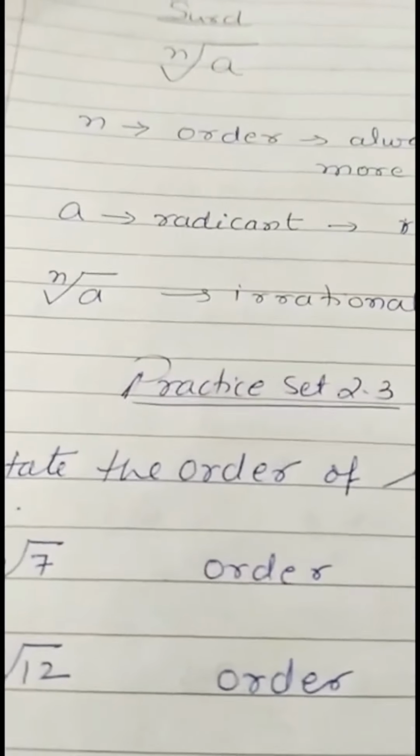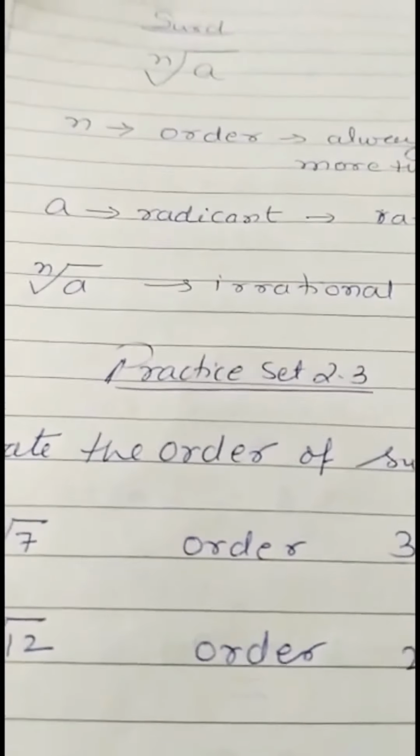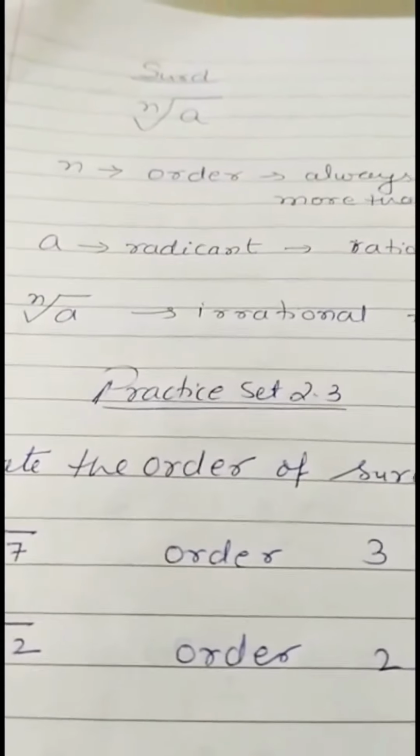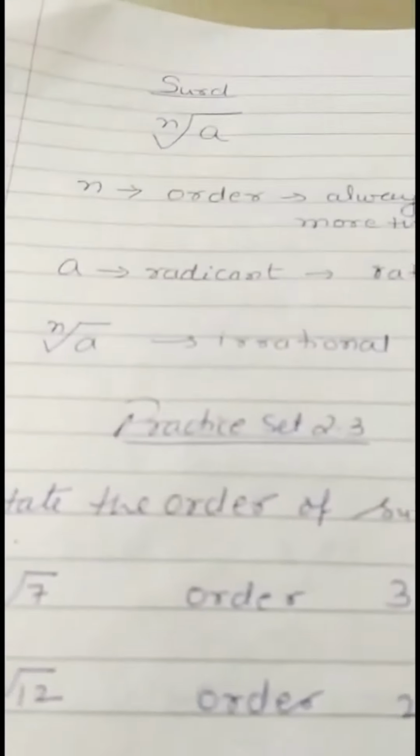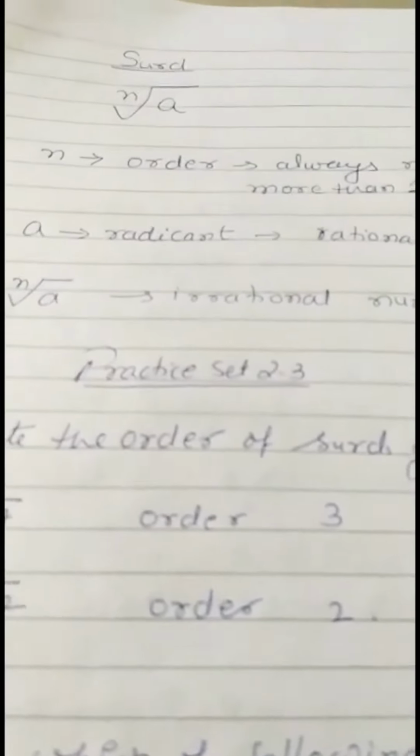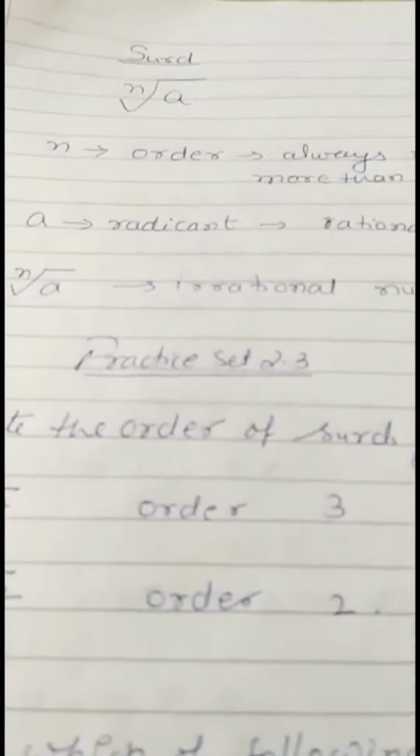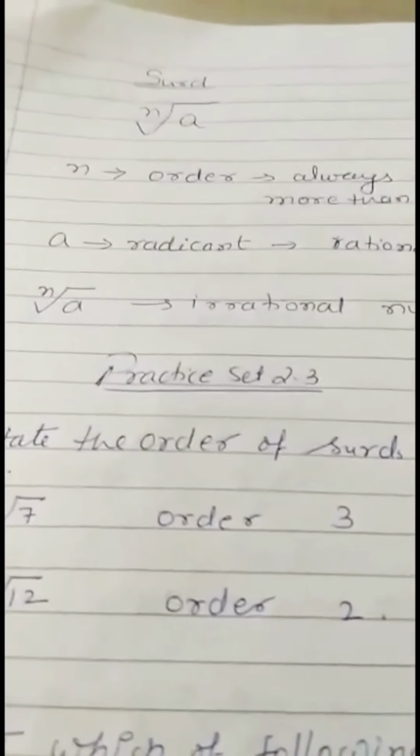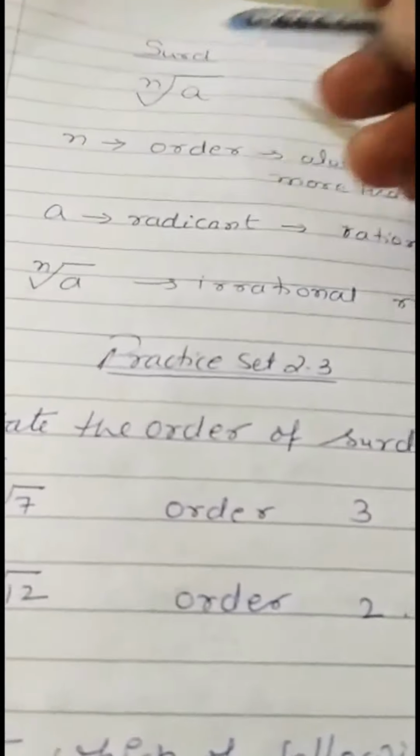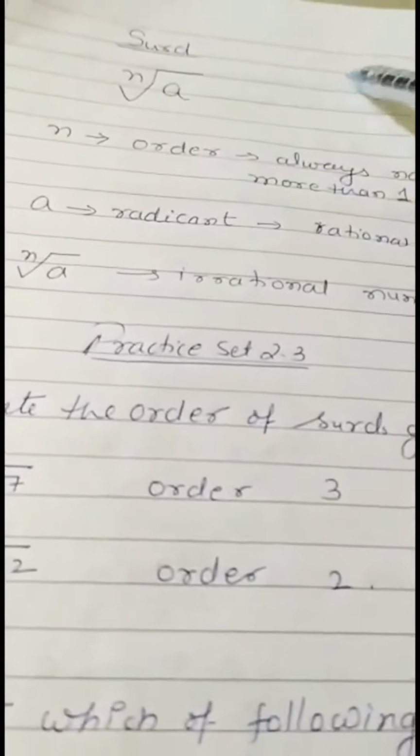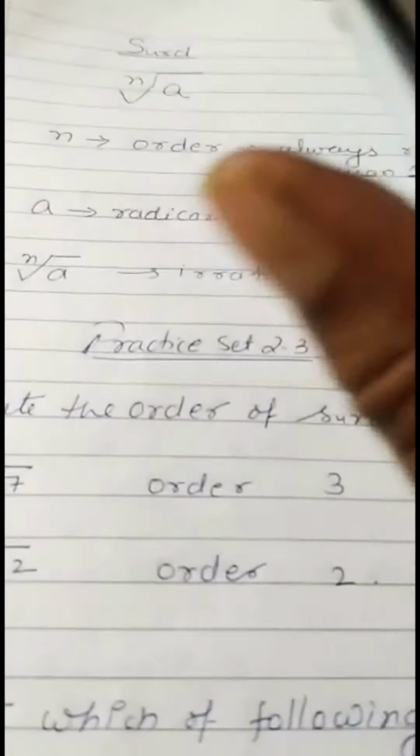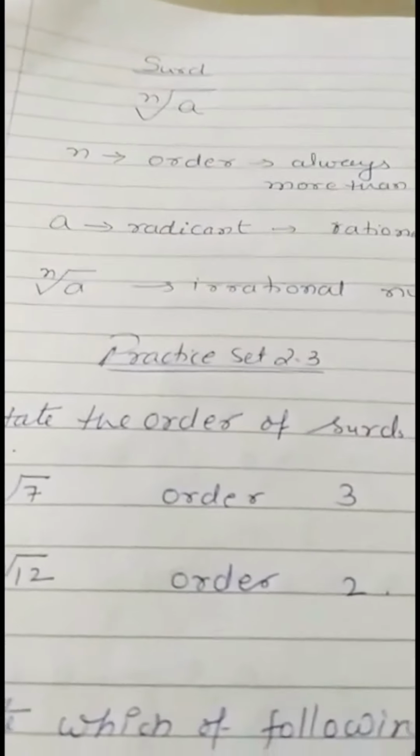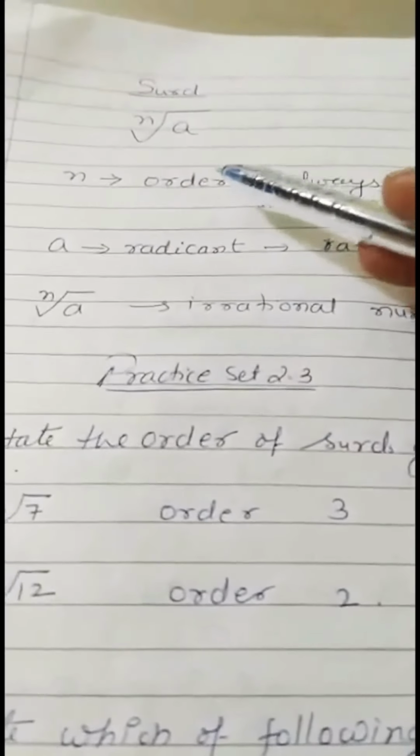In our chapter, they have given the quadratic surds, meaning order 2 only, but n can be changed in your higher standard. It will be 3, 4, 5 or many more. But an important thing: all numbers are not surds. The square root of 4 is 2, so the square root of 4 is not a surd. Why? We require three conditions for surds.